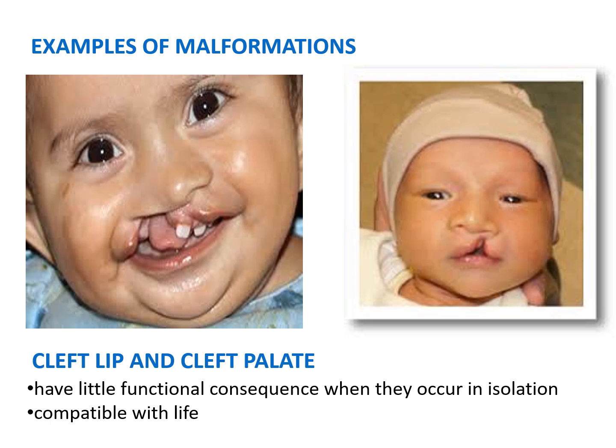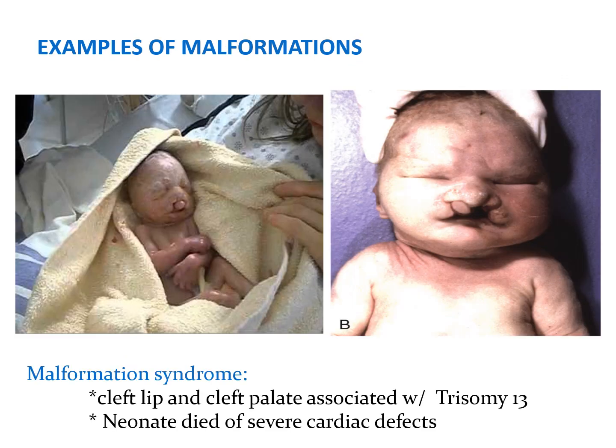More examples of congenital malformation, you have cleft lip and cleft palate. On the right side picture, you can see a cleft lip, and on the left side, you can see cleft lip and cleft palate. So again, when these occur in isolation, they have little functional consequence and they are compatible with life. Again, these are cleft lip and cleft palate, but now the neonates died, and this is because of other accompanying defects like cardiac defects, especially those seen in trisomy 13.